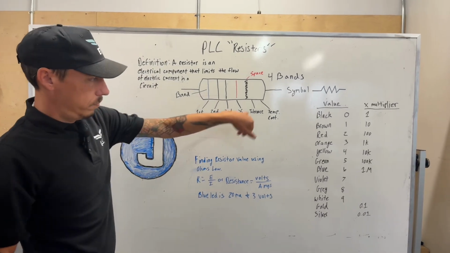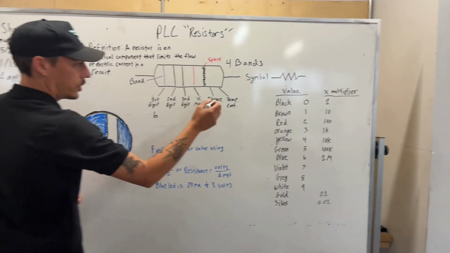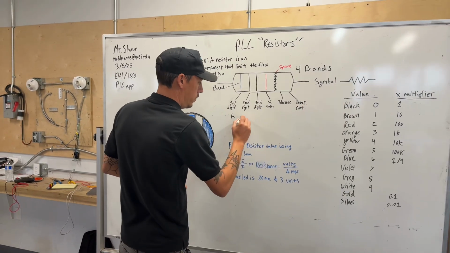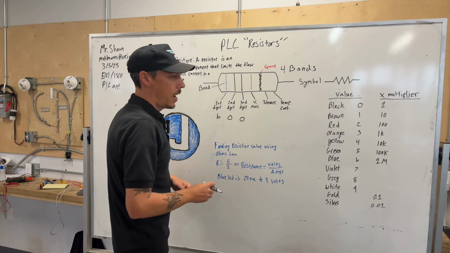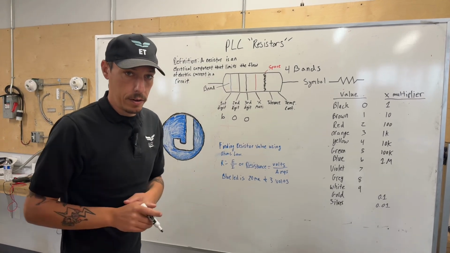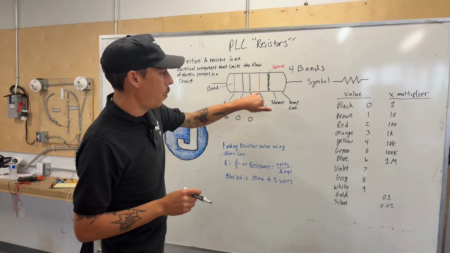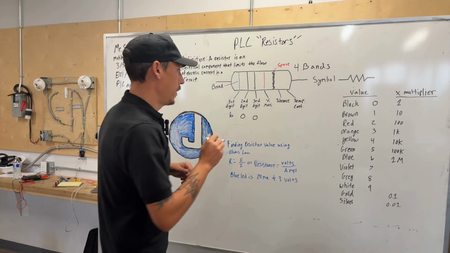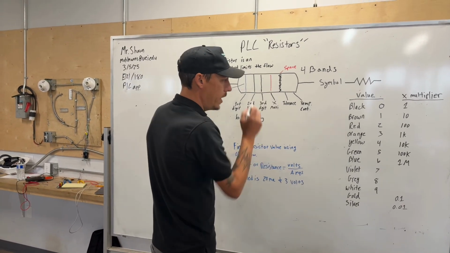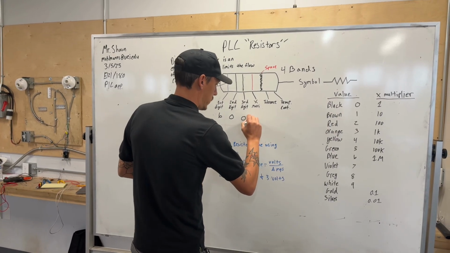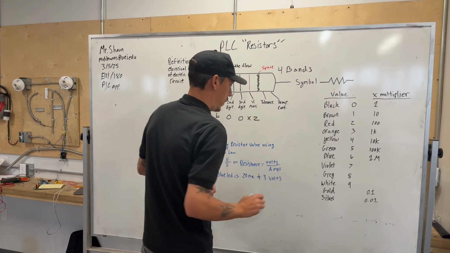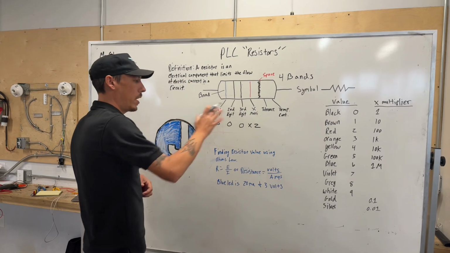And if we go to the next one, second digit is black. So 0, third, 0, and then we're going to get into our multiplier, okay? This comes on the fourth band, okay? So our multiplier for red is going to be 2. So this is times 2, okay? So this is a 4-band resistor.